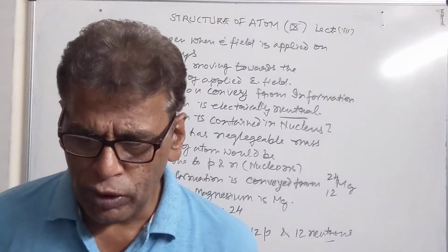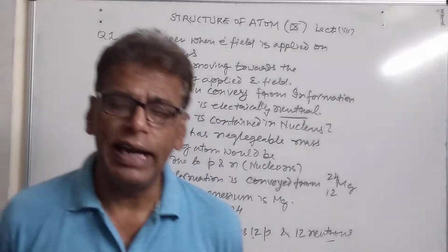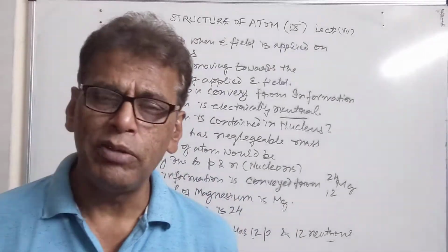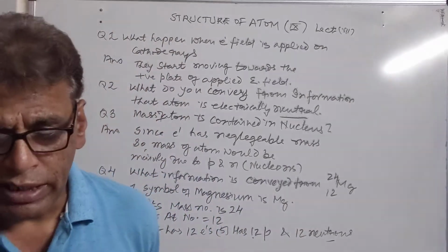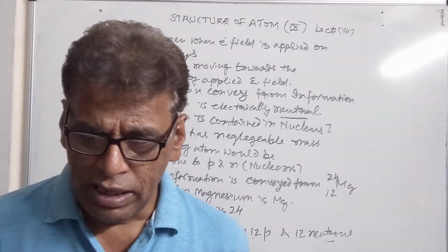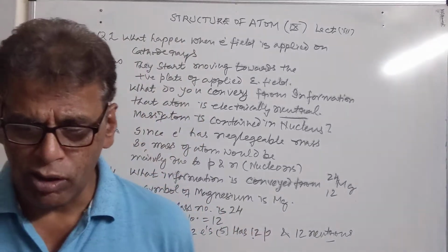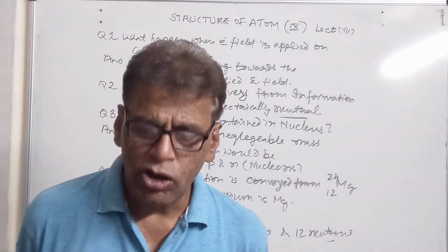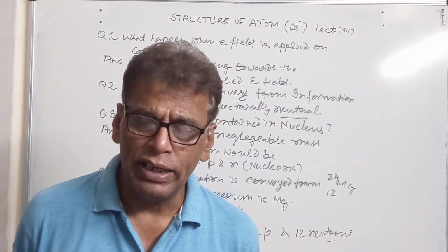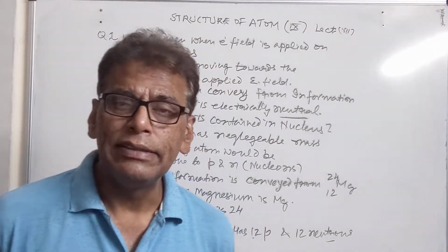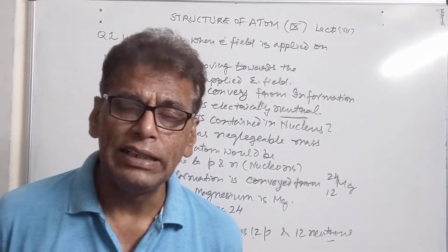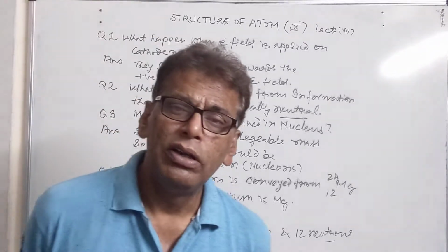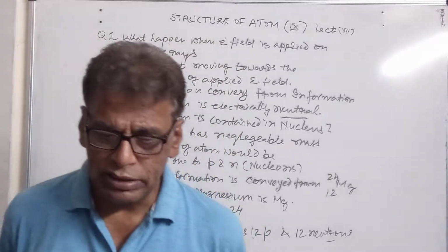Then isotopes of the element, they are chemically similar because they have same number of valence electrons, which determines their chemical properties, and they have same number of electrons. Then we have fill in the blanks. Question number 2. The charge on positive rays depends upon dash of the gas. That depends upon the nature of the gas taken in the discharge tube, and depends upon how much voltage is passed through the discharge tube.